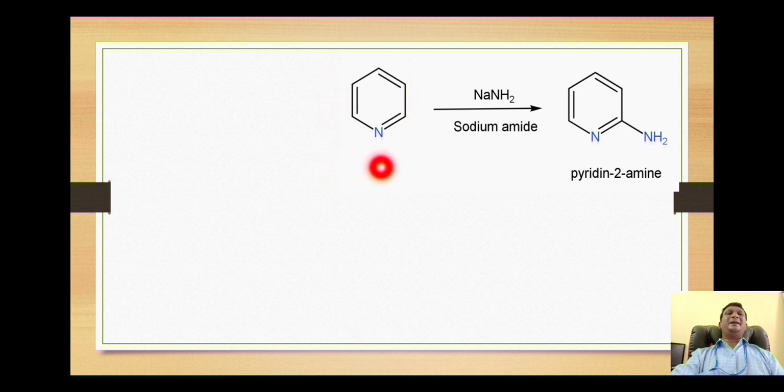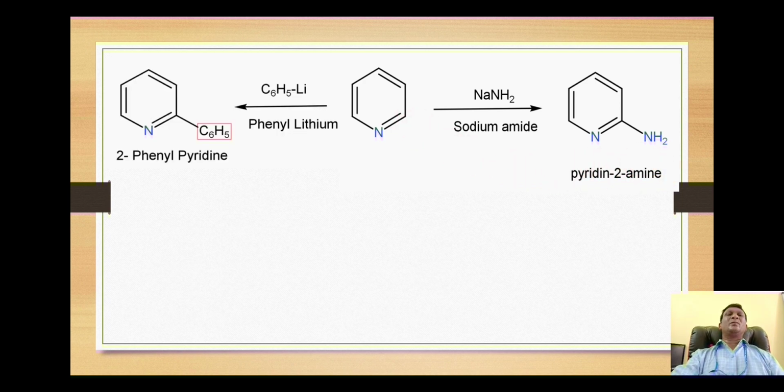The pyridine when reacted with sodium amide, the amide anion NH2 minus from here brings the substitution at second position to form pyridin-2-amine. Likewise, the pyridine reacted with phenyl lithium.